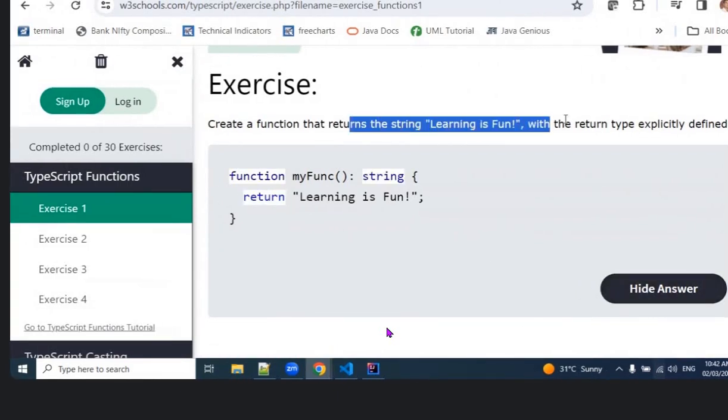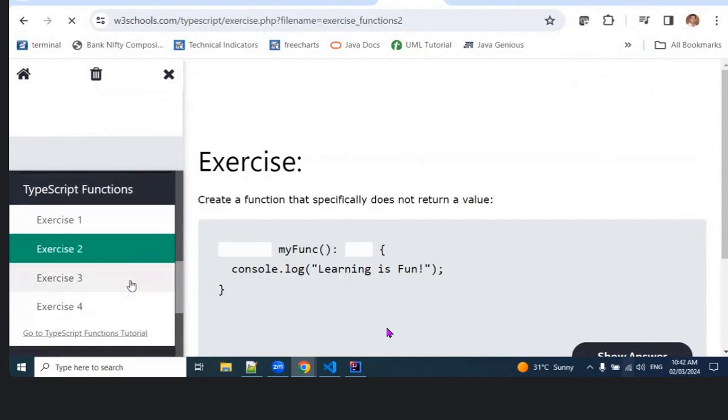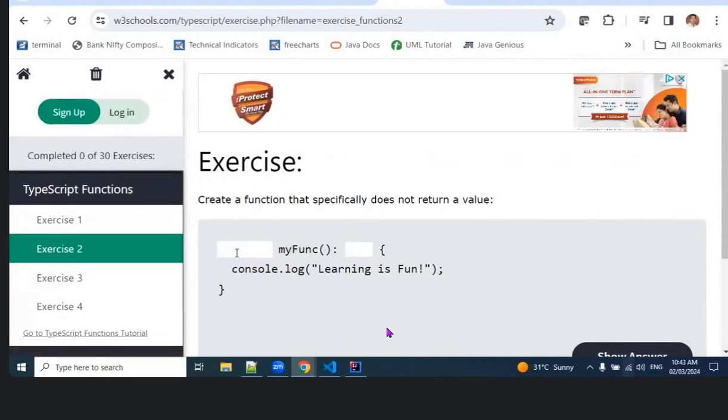Okay, that returns learning is fun, with return type. Okay. Create a function that does not return any value. This is also fine. It does not return any value, but this function is void. Void.